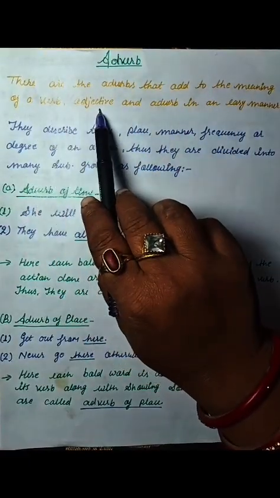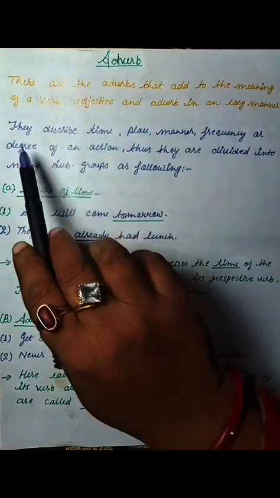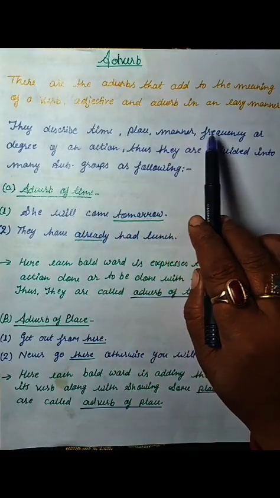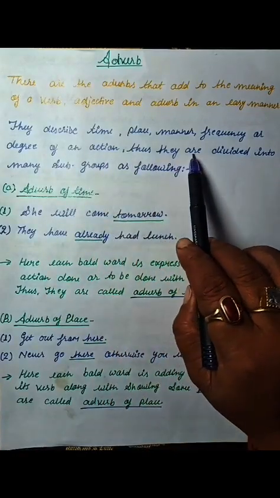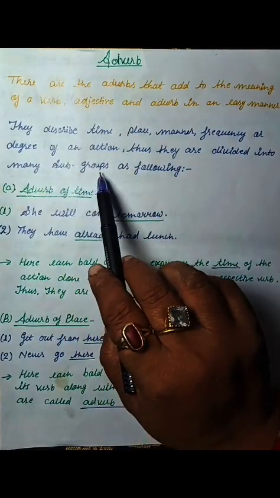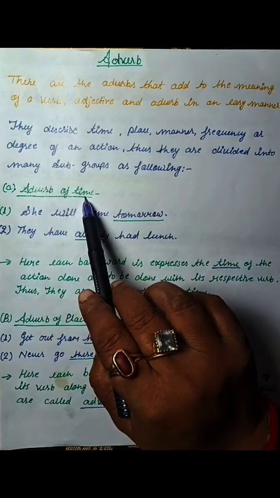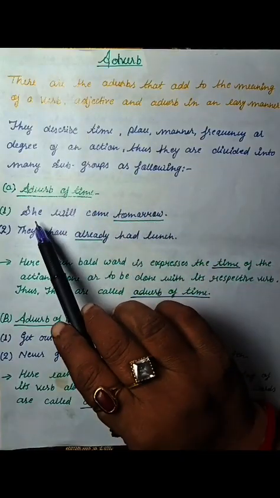What are adverbs? There are some adverbs that add to the meaning of a verb. Adjective and adverb in an easy manner. They describe time, place, manner, frequency, or degree of an action. Thus, they are divided into many subgroups as follows.